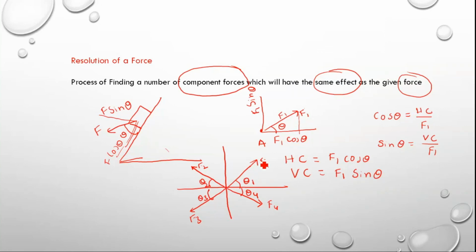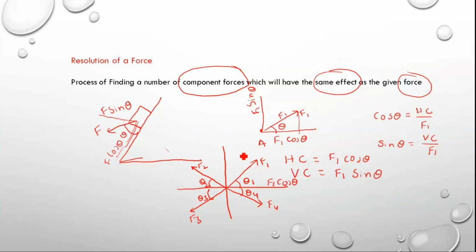So F1 has an angle theta 1, F2 has an angle theta 2, F3 has an angle theta 3 with the horizontal, and F4 has an angle theta 4 with the horizontal. If I want you to resolve them into components along two mutually perpendicular directions, the x direction and the y direction, what will you get here? Now tell me. This one will be F1 cos theta.